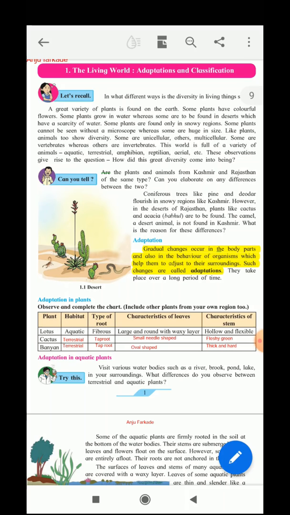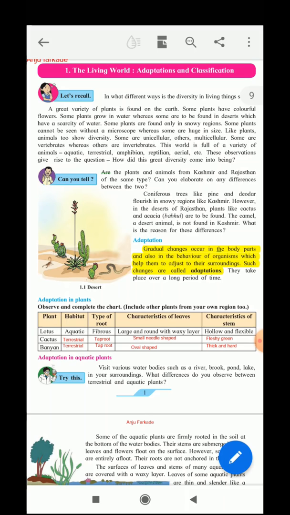Now can you tell me whether the plants and the animals of Kashmir and Rajasthan are of the same type? No, they are not of the same type. The plants which are found in Kashmir are coniferous trees like pine and deodar, which flourish in the snowy regions. Whereas in the deserts of Rajasthan, we see plants like cactus and acacia.